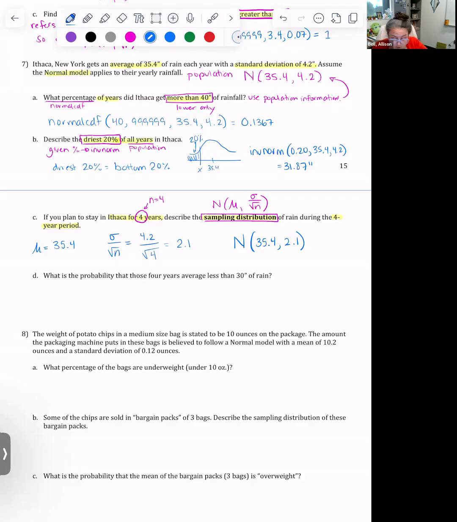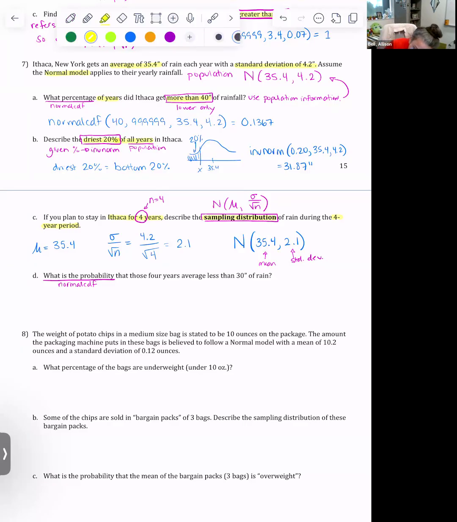Now that we have that information, we know the mean, right? This is the mean, and this is the standard deviation for the sampling distribution for the average rainfall. Now let's answer the follow-up question. What is the probability? Okay, well, I said that once we find our sampling distribution, they're always going to ask us a normal CDF question. So that is the wording there.